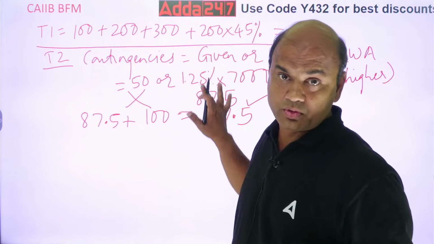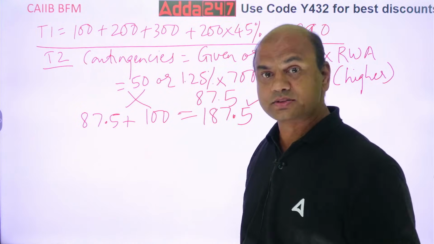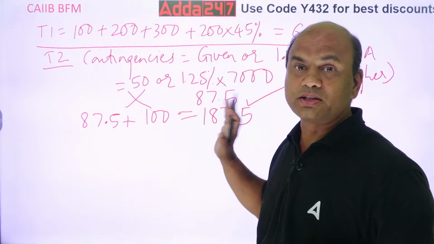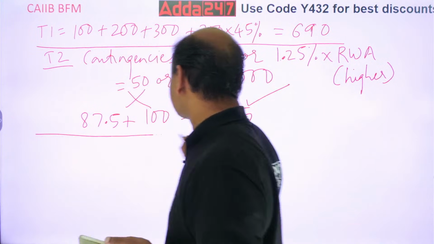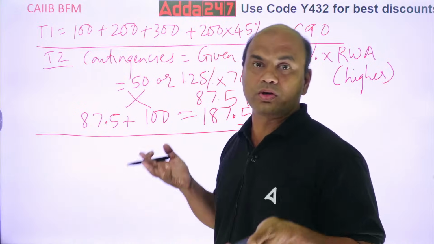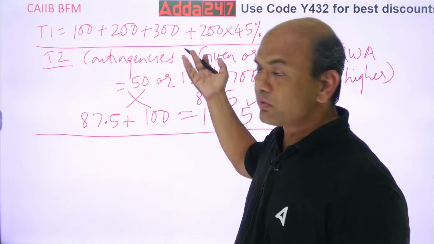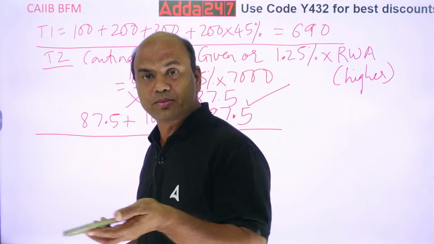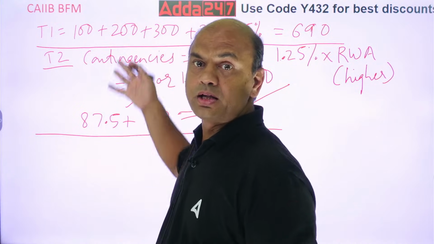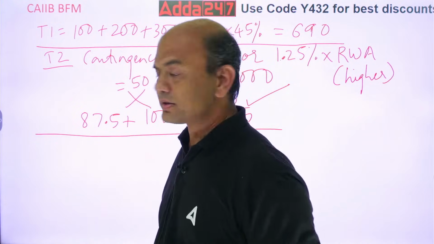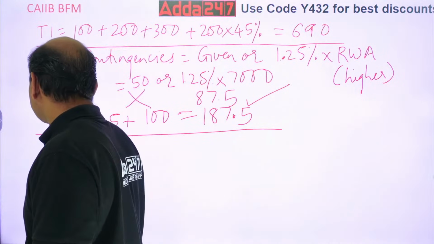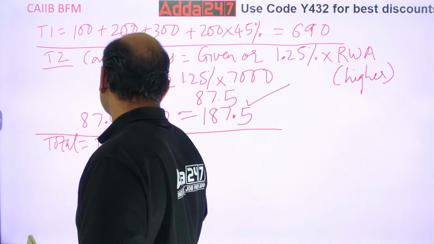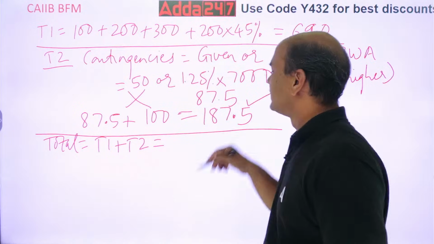Got it everyone? Tier 2 you got it? Now next. What is next? Total capital now, tier 1 plus tier 2. Everyone, you should tell me now. I should not tell you. Tomorrow is your exam. You tell me in the comment section. Tier 1 done, tier 2 done. What about next? Total. Total is T1 plus T2.